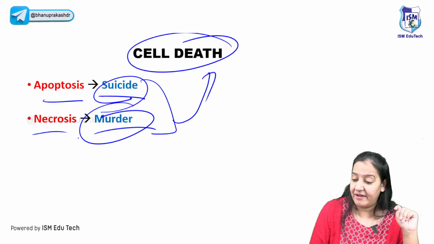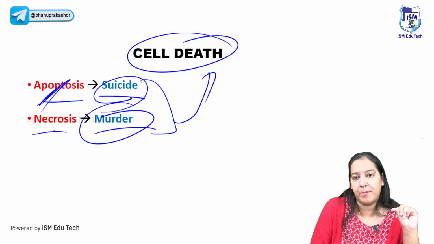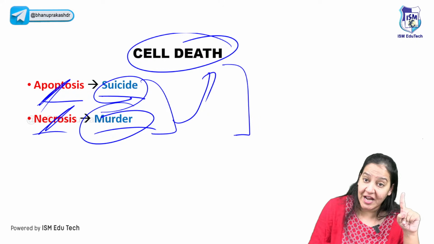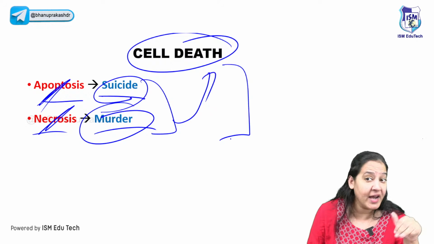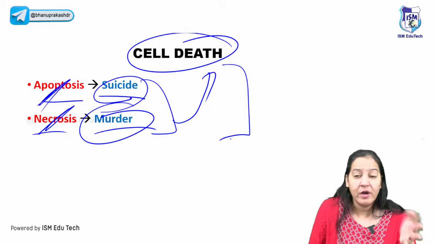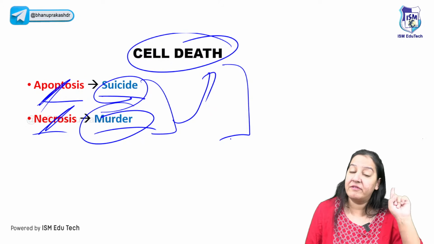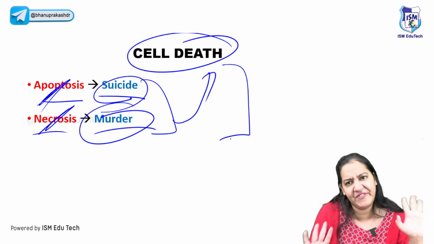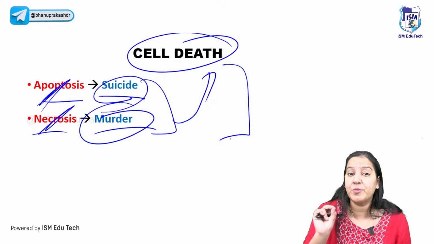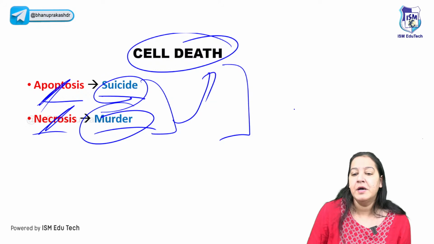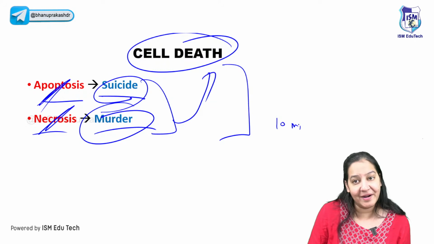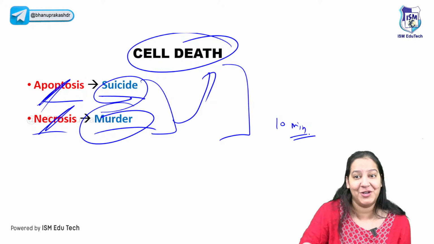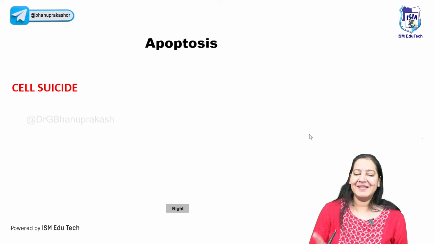Every year, one question comes on apoptosis or necrosis. So one question I am leaking, it is in your paper. Either from apoptosis or necrosis, I don't know which exact question, but the certain thing is that you will get one question from this topic. Every year it comes. So this topic is ultra super duper important, and it is worth giving 10 to 15 minutes to secure one MCQ in your pocket. So let me start with apoptosis.